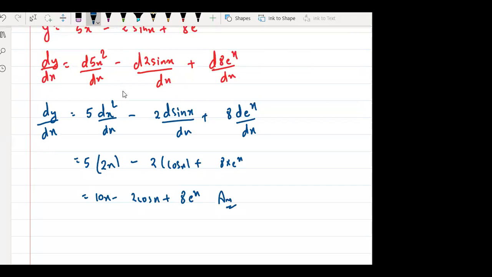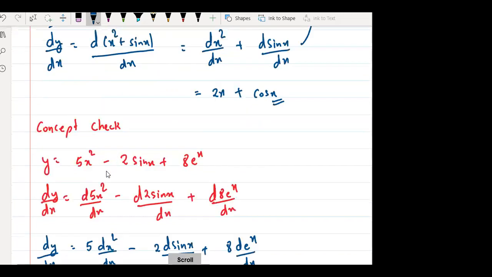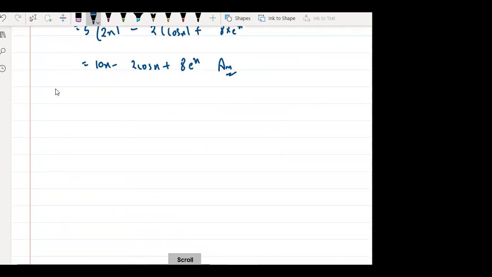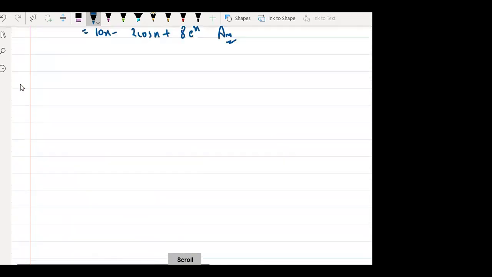Okay, sir, I understood this. I understood constants. I understood when a constant is multiplied with a function. Then I understood when we have 2 or more functions which are added or subtracted. What about multiplication? Suppose I'm having 2 functions. I'm having f of x, which can be written as g of x into h of x.